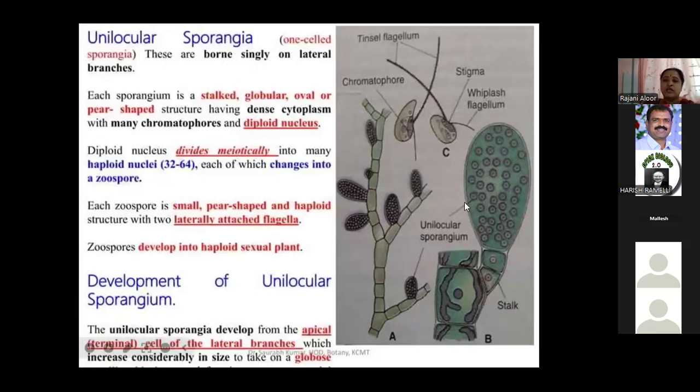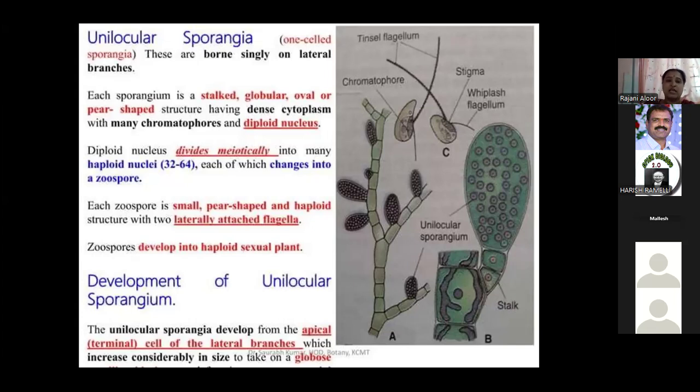See, this is the development of the unilocular sporangium. The unilocular sporangium develops singly on the tip of very small branches. The terminal cell of the bractlet gradually increases in size and becomes ellipsoidal in shape. This cell functions as the sporangial initial. Here, in that initial, the nucleus of the